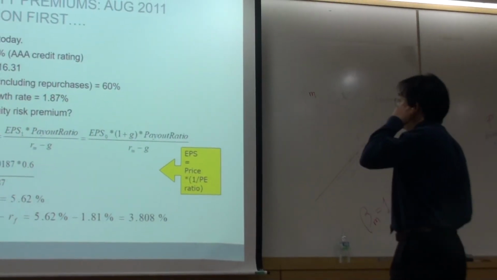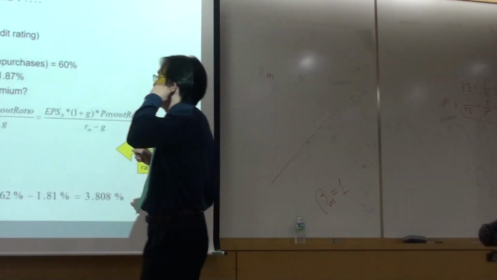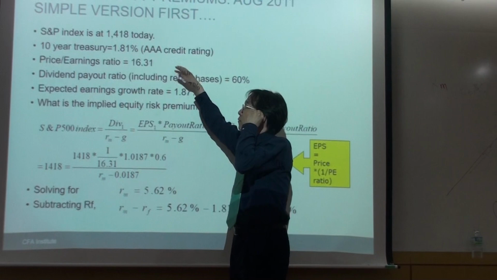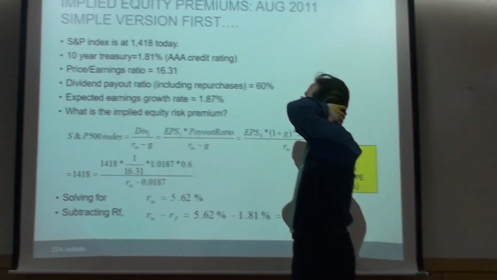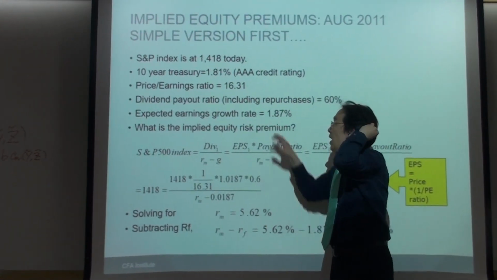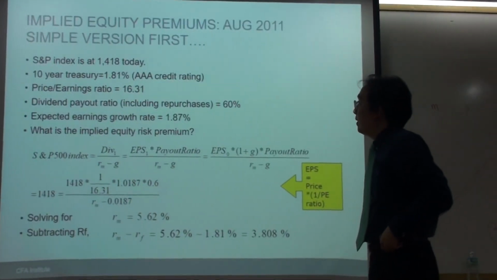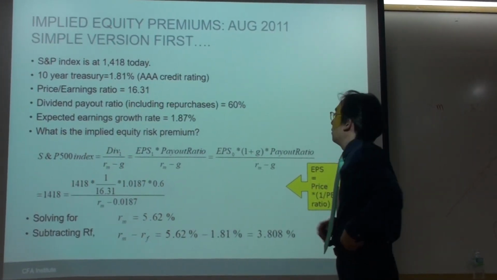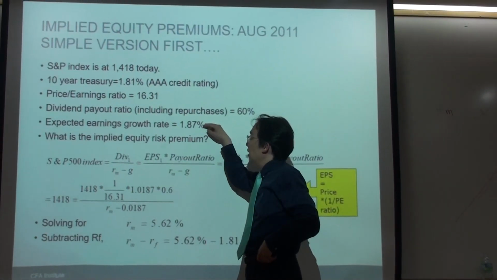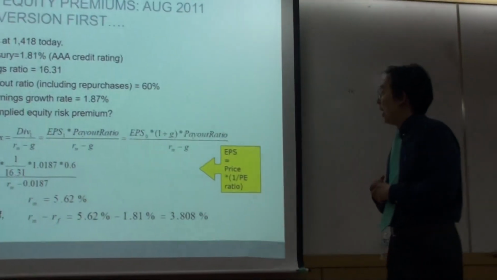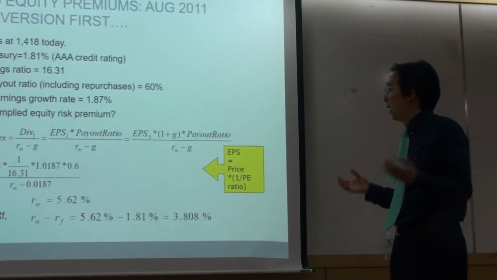So, for this part, we don't have dividend information yet, but we have other related information. Price earnings ratio 16.3 times, dividend payout ratio 60%, and expected earnings growth rate 1.87%. Now, then we can solve for RM. How?